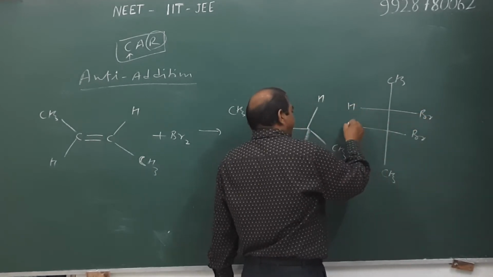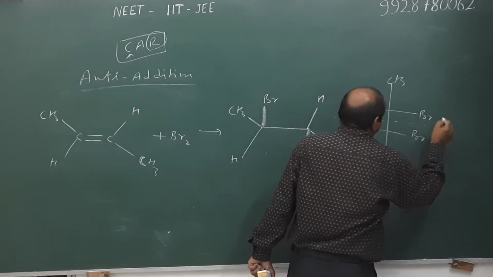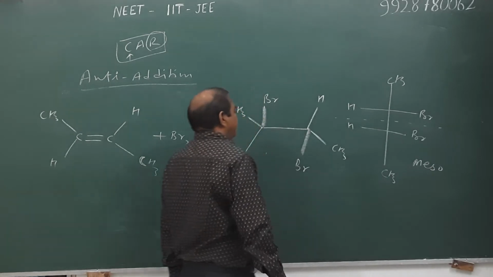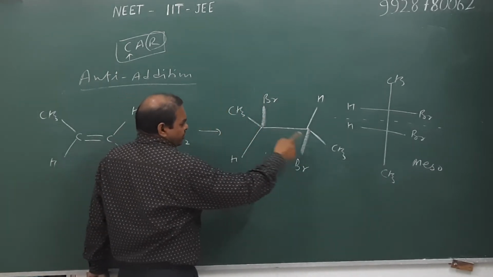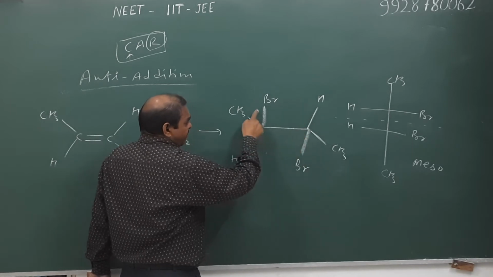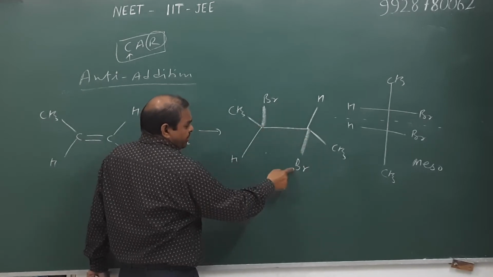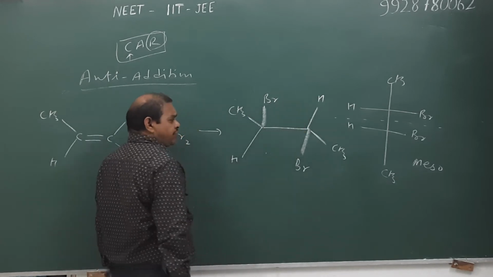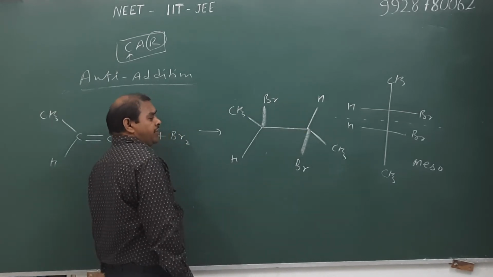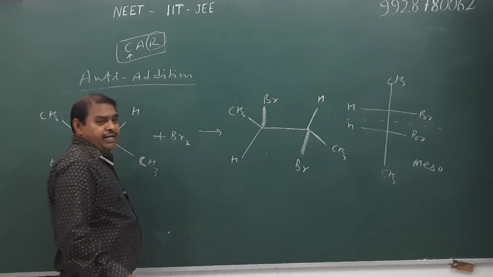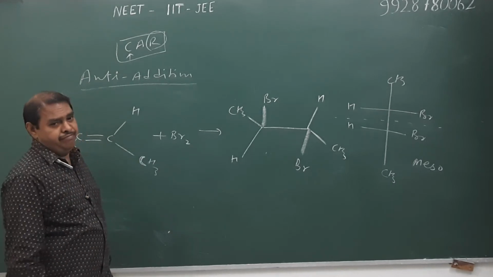It is also optically inactive because it possesses a plane of symmetry. Because methyl is eclipsed with methyl, bromine is eclipsed with bromine, and hydrogen also exists in eclipsed form with hydrogen of another carbon. Therefore, the compound is optically inactive due to a plane of symmetry, and it is also known as internal compensation.